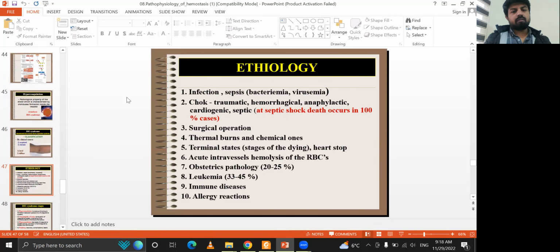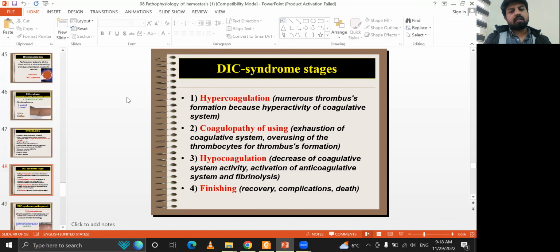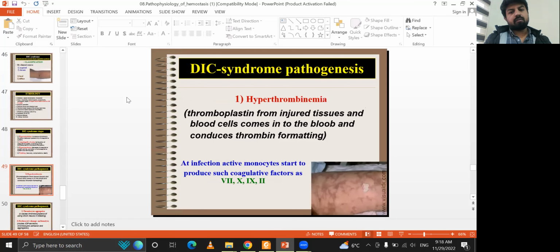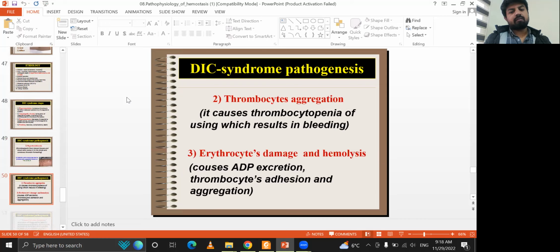The etiology includes infection, sepsis, shock, trauma, surgical operation, thermal burn, chemical cause, terminal states, acute intravascular hemolysis, obstetric pathology, leukemia, immune disease, and allergic reactions. In hyperthrombinemia, thromboplastin from the injured tissues and blood cells enters the blood and induces thrombin formation, and in infection, active monocytes start to produce coagulative factors like VII, X, IX and II.